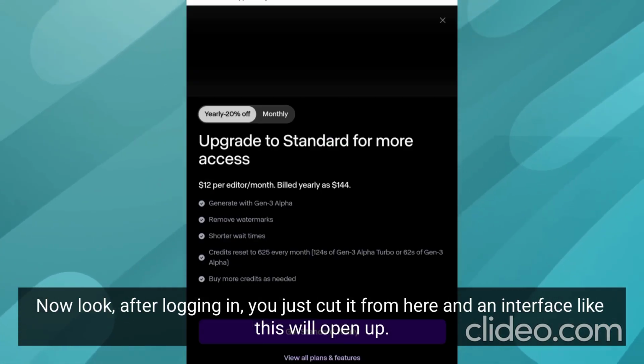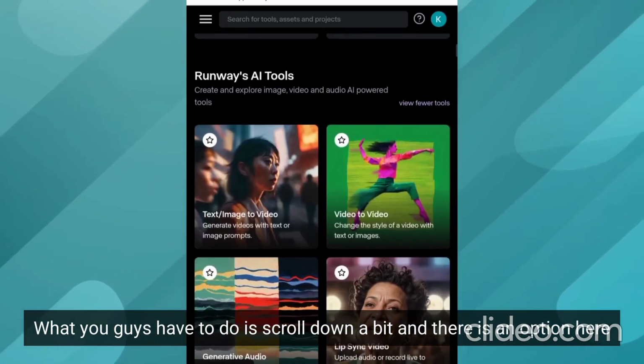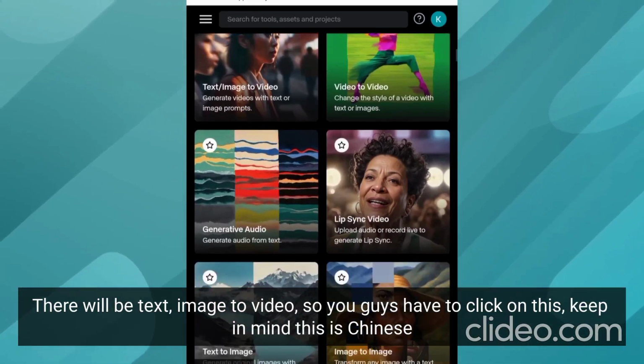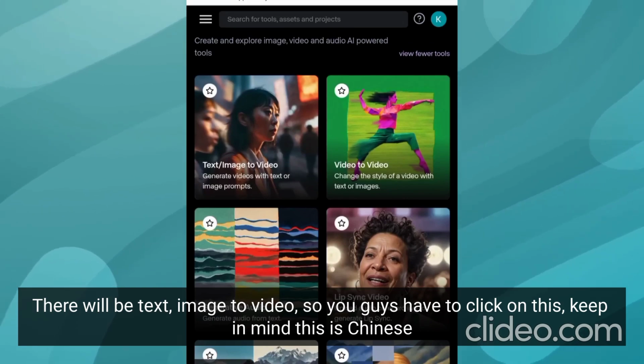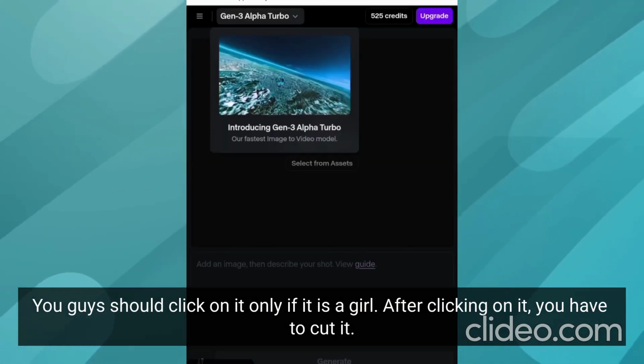Now look, after logging in, you just cut it from here and an interface like this will open up. What you guys have to do is scroll down a bit and there is an option here. There will be text, image to video, so you have to click on this. Keep in mind this is Chinese. You should click on it only if it is a girl. After clicking on it, you have to cut it.